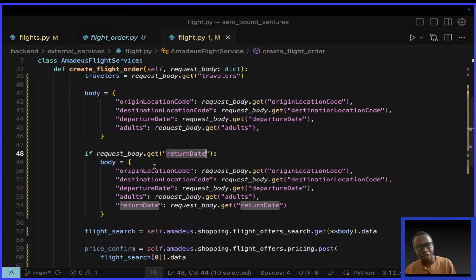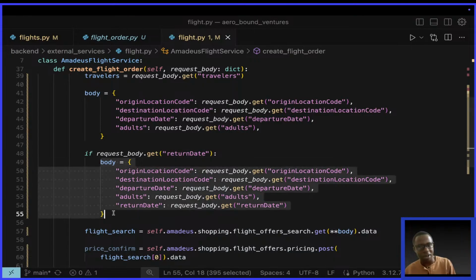You see we have here origin location code, even up here I have origin location code. Here I have destination location code, here I also have destination location code. Here I have departure date, here I also have departure date. Here I have adults, here I also have adults. Then return date is the new one. So I'm simply updating, redefining this.